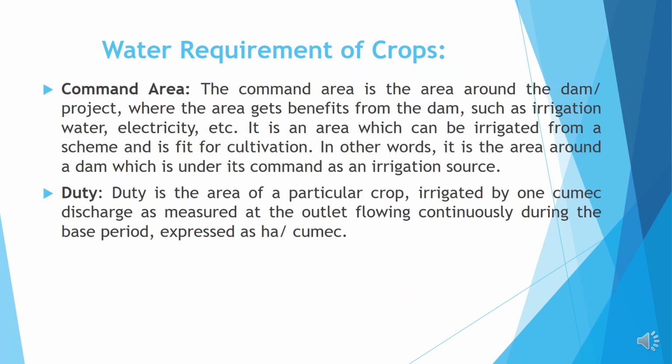Command area. The command area is the area around the dam or the project where the area gets benefits from the dam, such as irrigation, water, electricity, etc. It is an area which can be irrigated from a scheme and is fit for cultivation. Duty. Duty is the area of a particular crop irrigated by one cubic meter per second discharge as measured at the outlet flowing continuously during the base period, expressed as hectare per cumec.